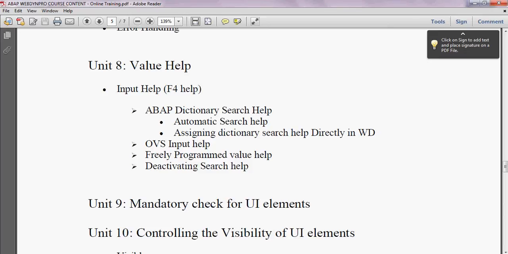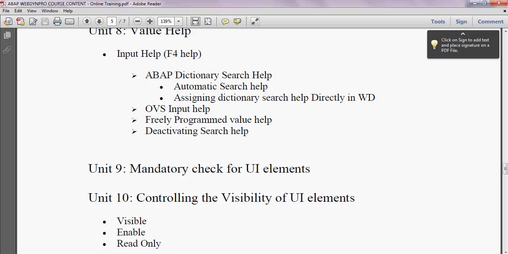We will go for object value selector only when the standard search help is not satisfying the customer requirement. And we also have the freely programmed value help. If we don't want the search help available on a particular input field, you can deactivate the search help. And this is what is covered in unit 8.